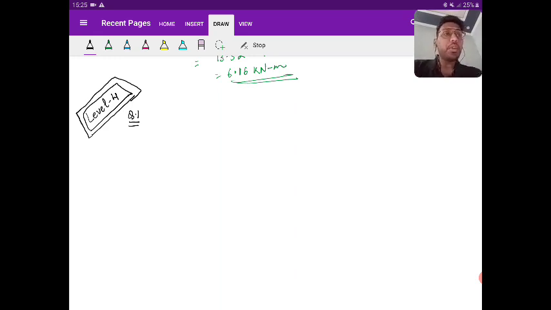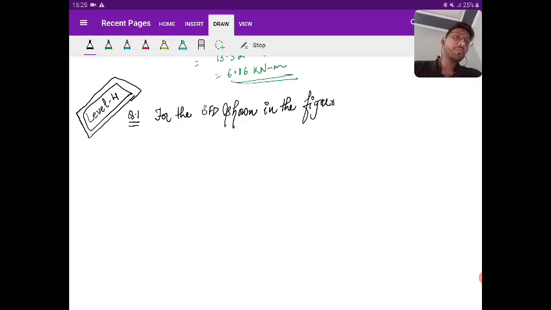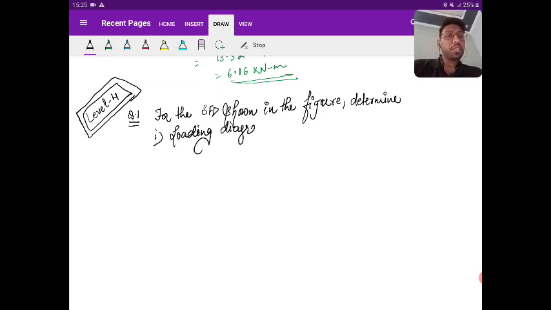So question number 1 is saying, for the shear force diagram shown in the figure, determine first the loading diagram and second the bending moment diagram.